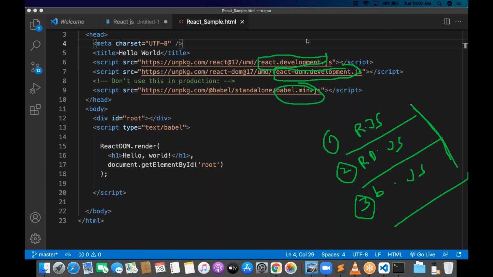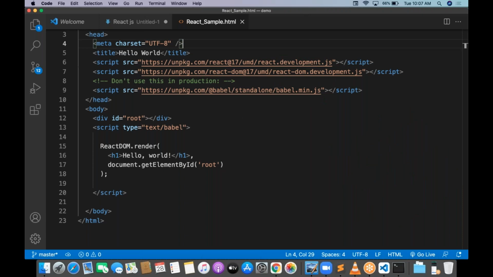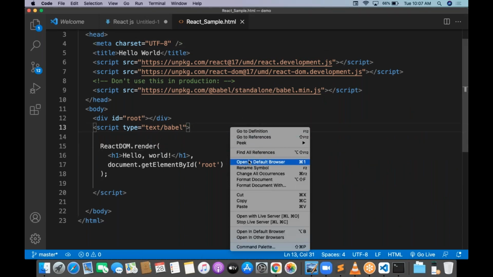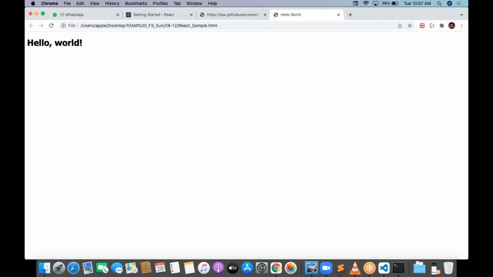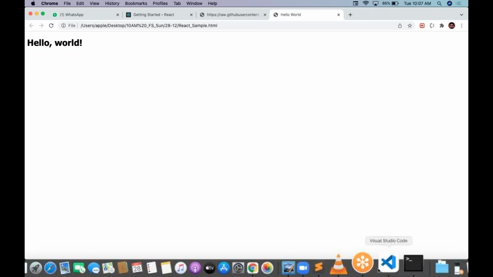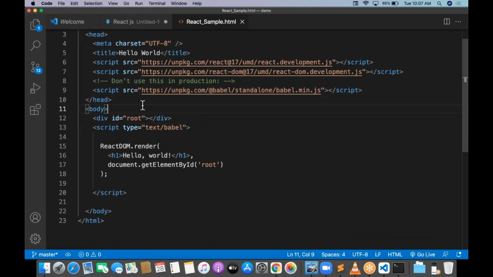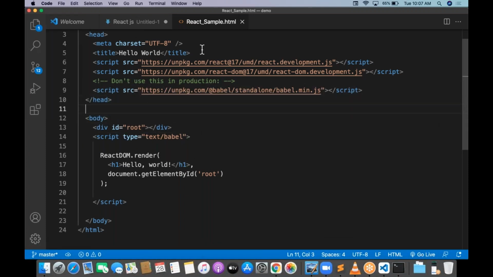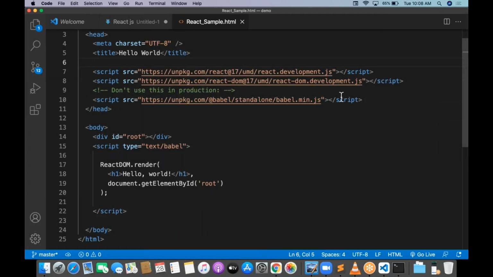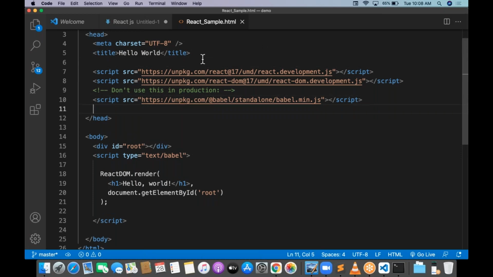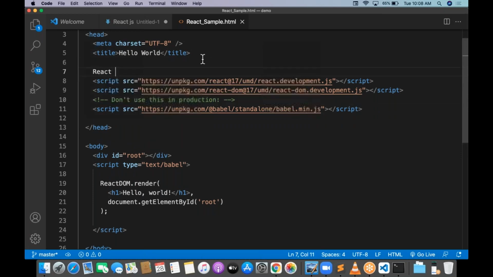Okay, so after that, I will try to render this application. Just open it in the default browser. I got my hello world. But this is very, very simple with CDN. After the header part containing something like a title, that is okay, we know that. And after that, we have the library. So this is the React library. Yes or no? This is the React library.